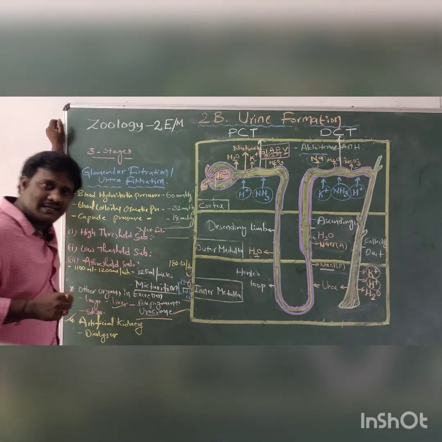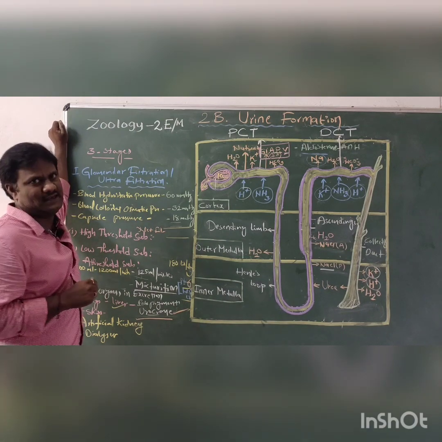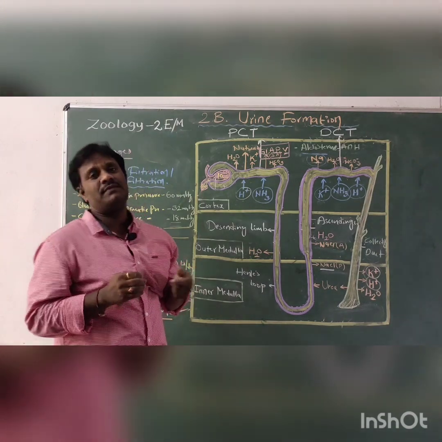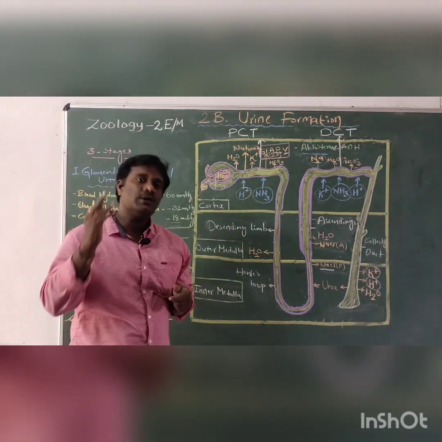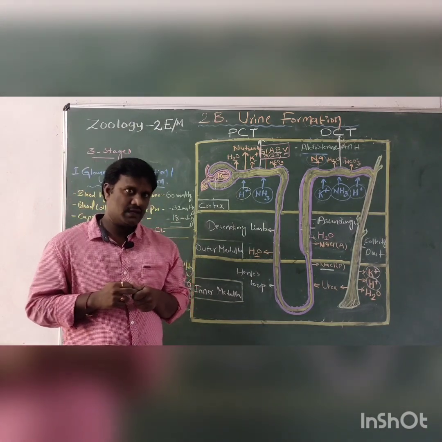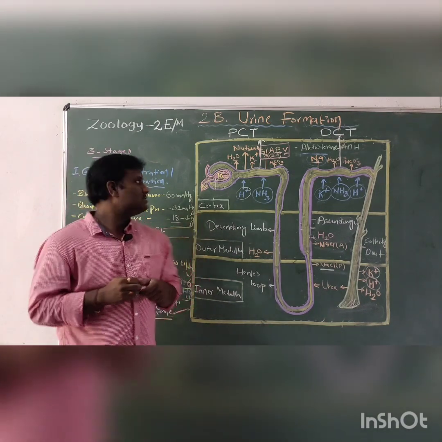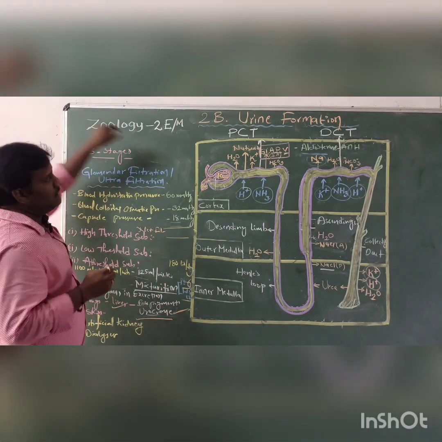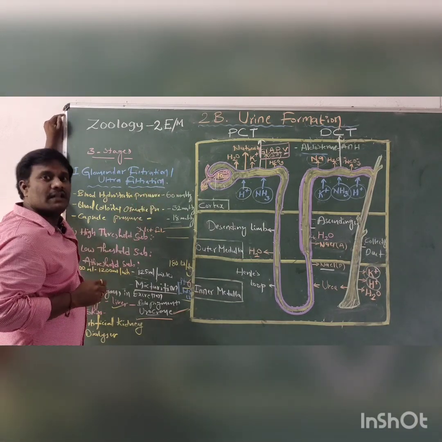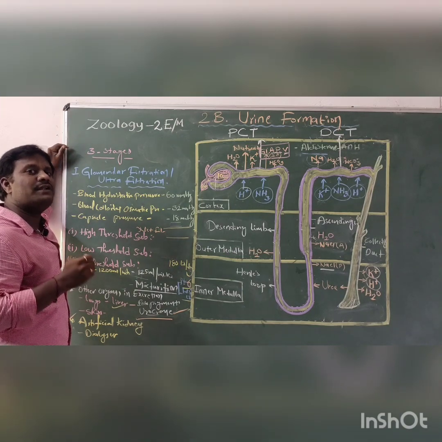Concentrate. Today we are learning the essay question: how is urine formed in human beings? In each kidney, how many nephrons are present? Approximately 2 million nephrons are present, so each kidney carries 1 million nephrons. These nephrons are the structural and functional unit of the kidney, and urine formation occurs in the nephron.